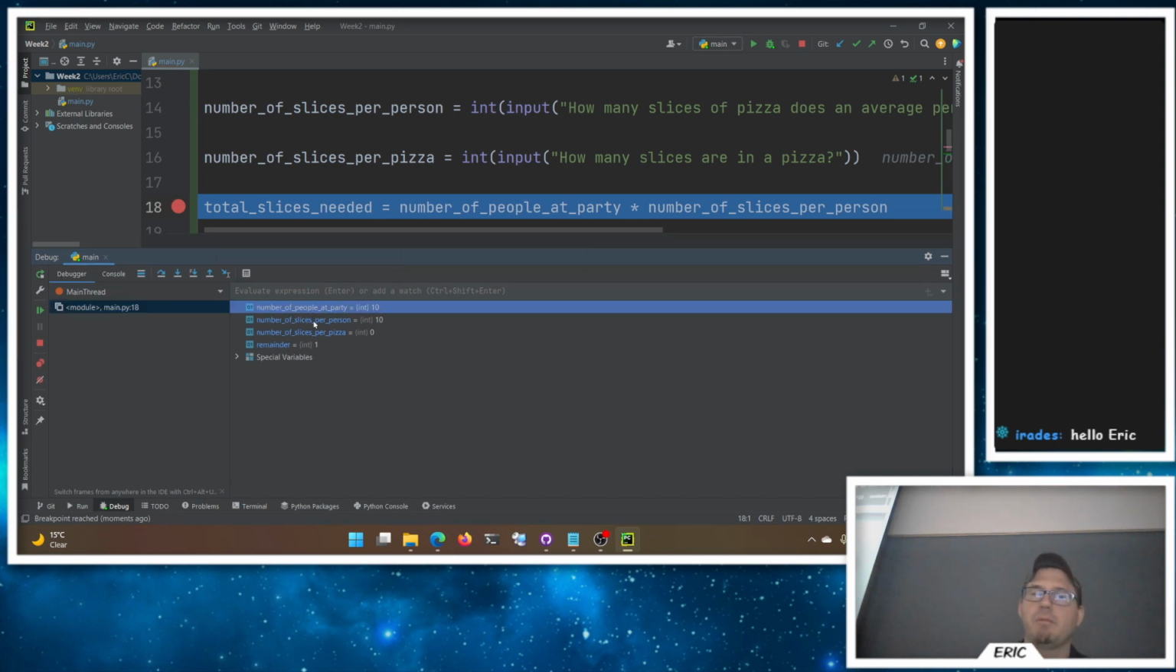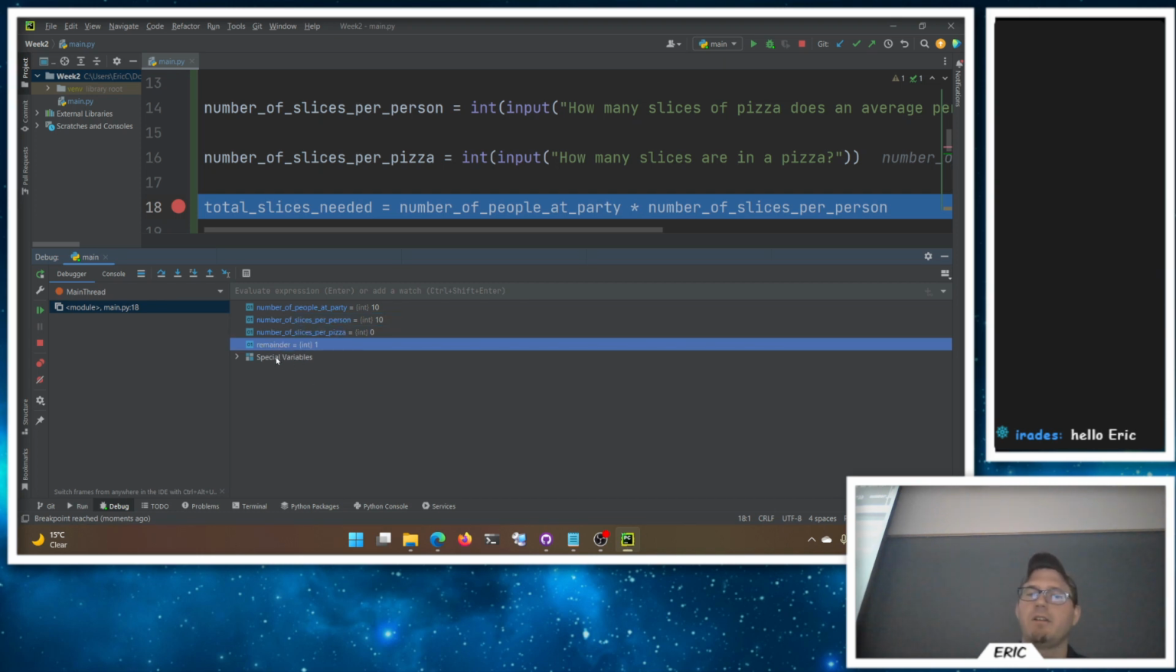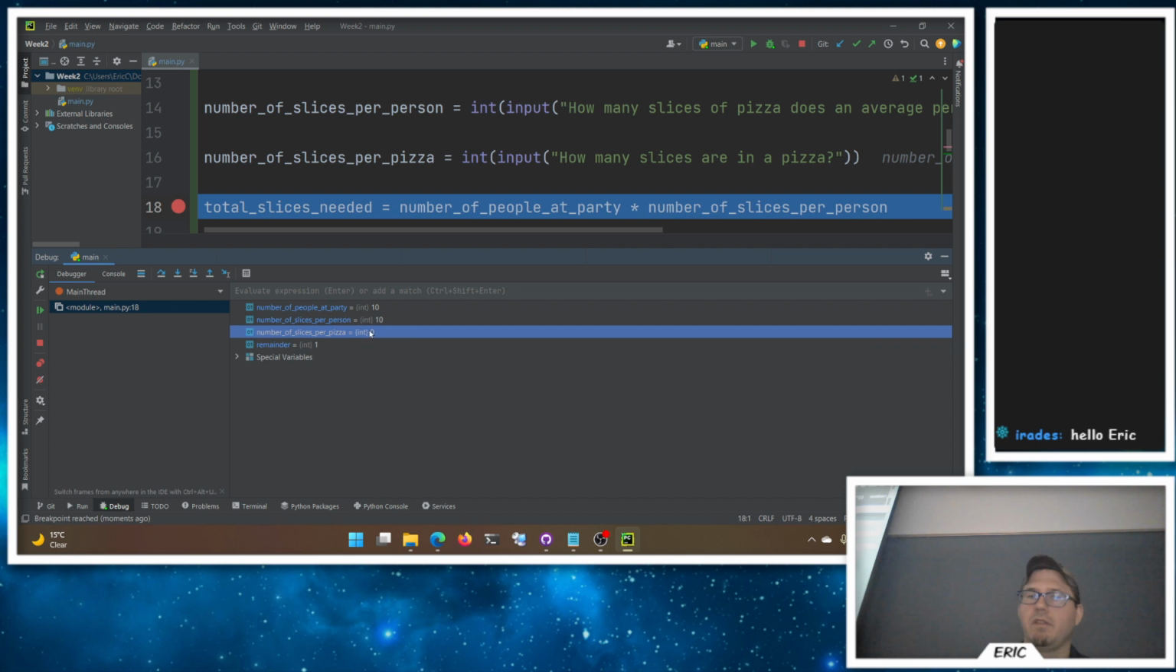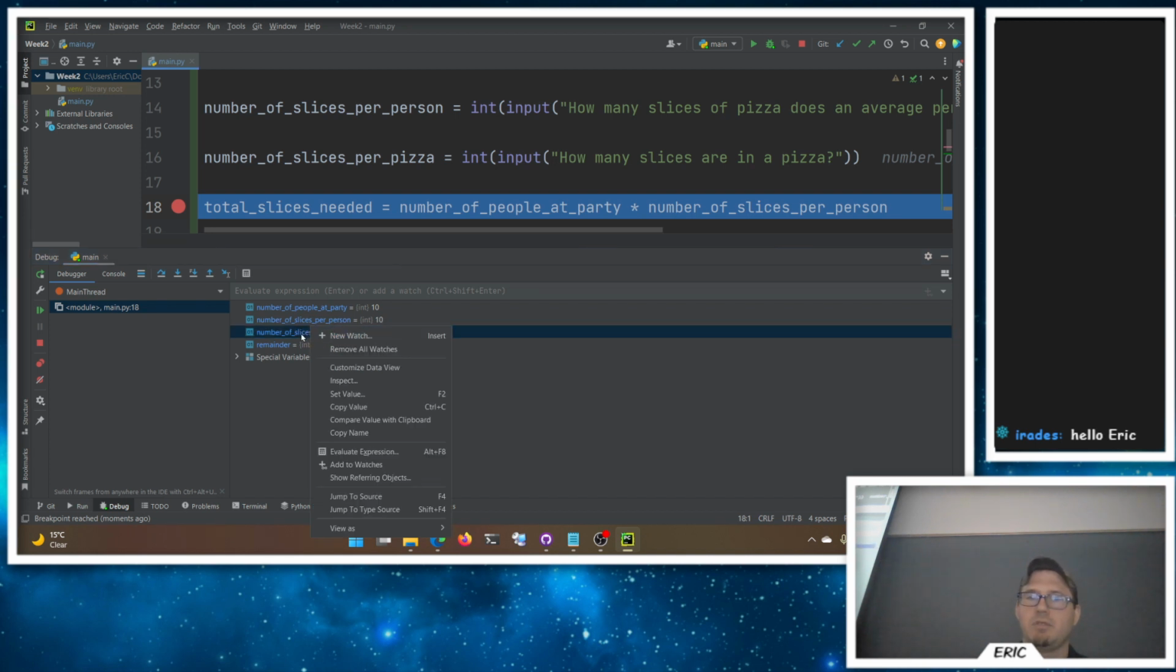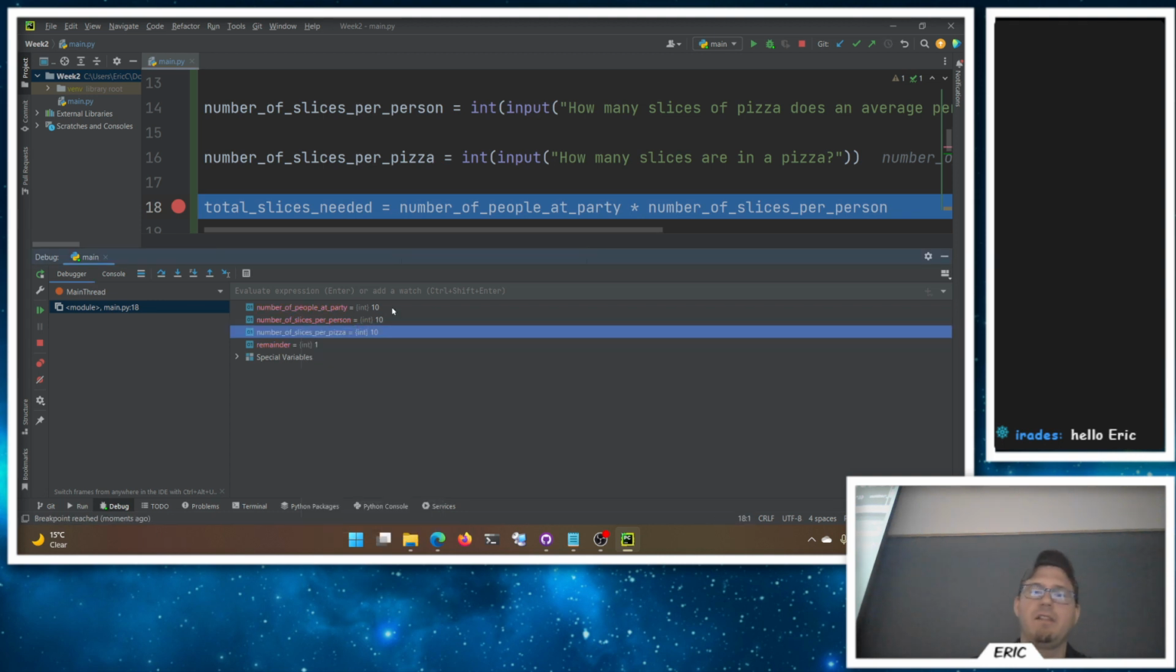It says, hey, here's your number of people at the party. Here's the number of slices per person. Here's your number of slices per pizza. Here's your remainder. I can see the value 0, which is really cool. I can change it if I want while the program's running, which is really fun. Be like, oh, that was a typo. Let's set it to 10 while that's running behind the scenes. So in debug land, you can do cool stuff like that.